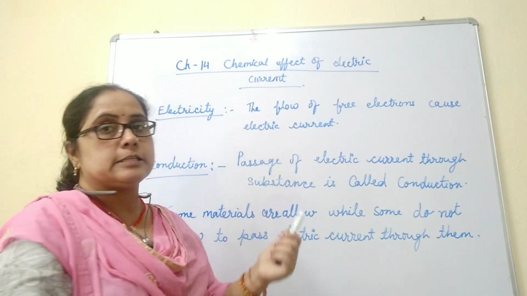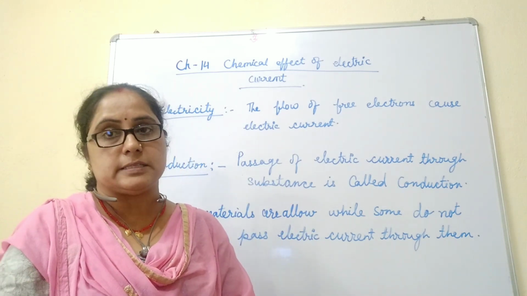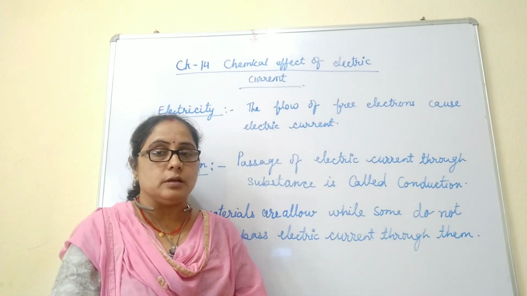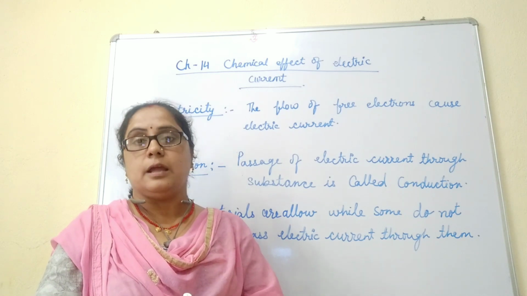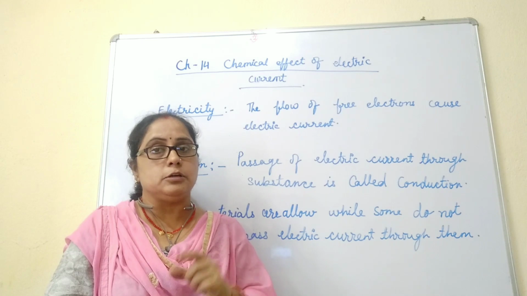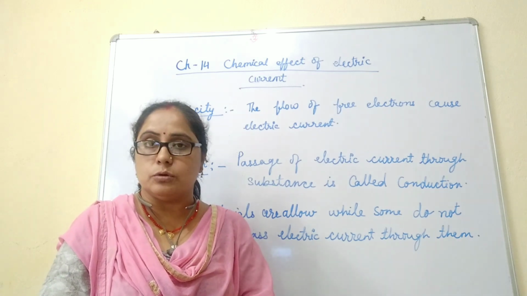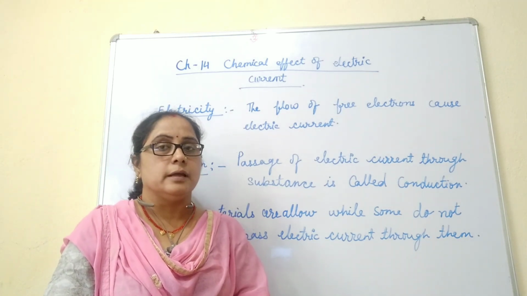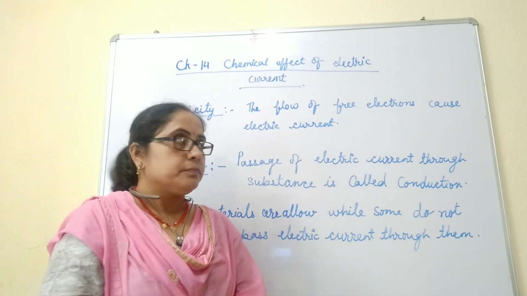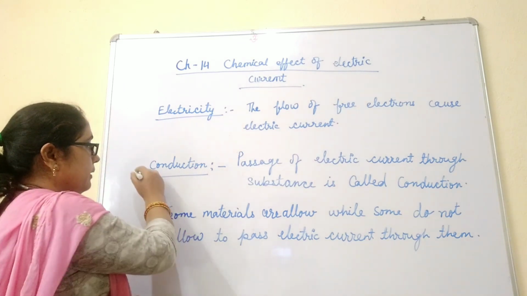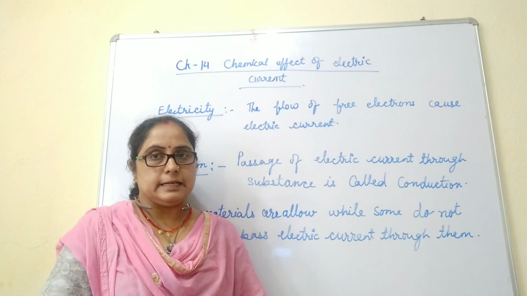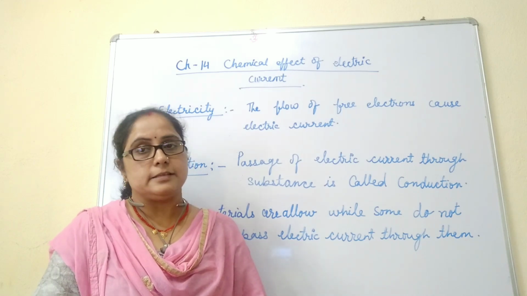Some substances pass electricity through them while some do not. This is because those which have free electrons can allow electricity to pass, since the flow of electrons causes electricity, so it is possible for them to conduct electricity. While those which do not have free electrons are not capable of conducting electricity. So, what is the meaning of conduction here? The word conduction means the passage of electric current through a material, that is called conduction.